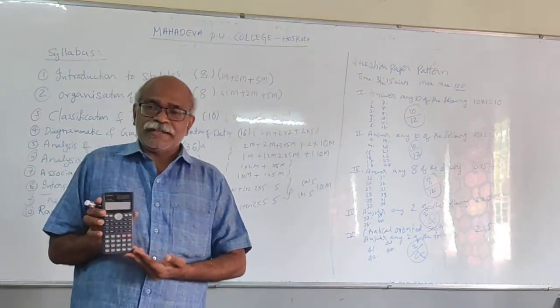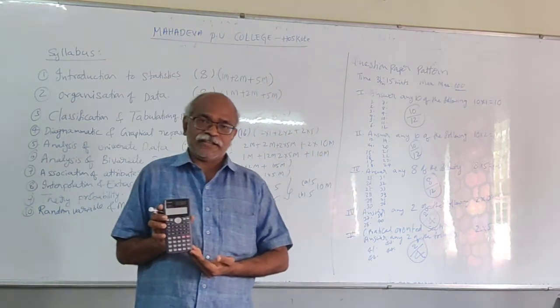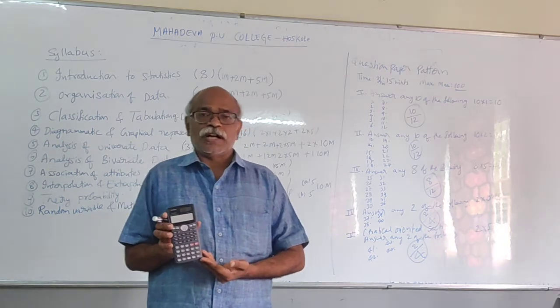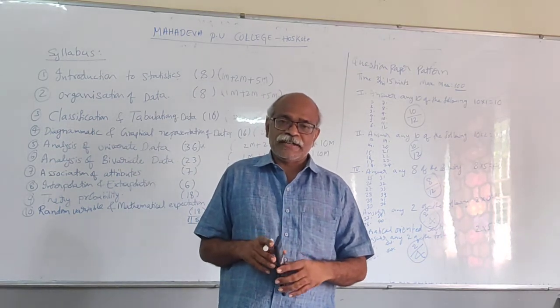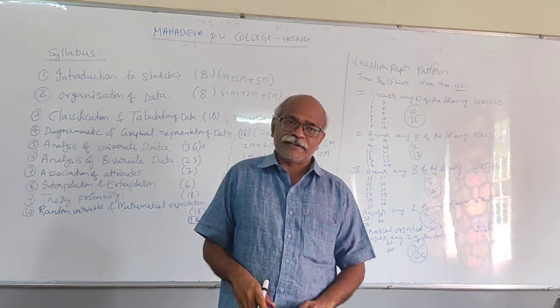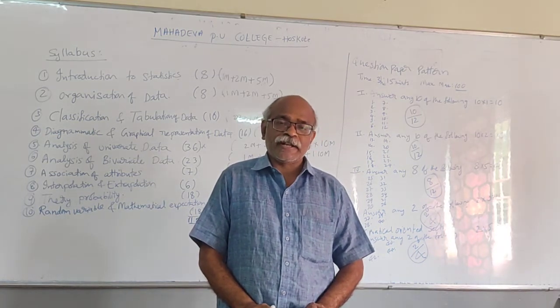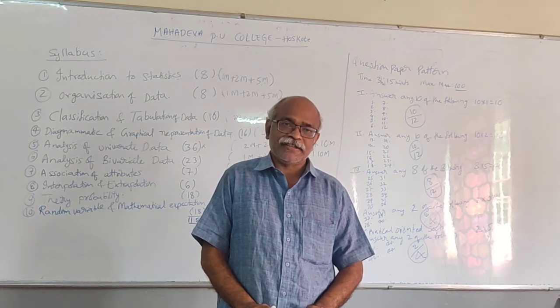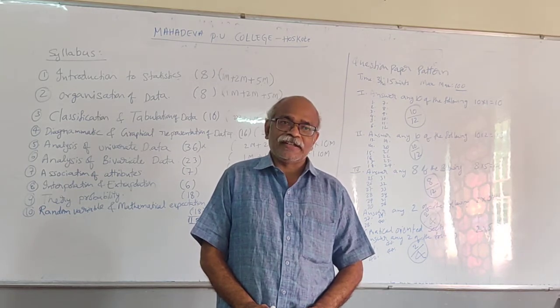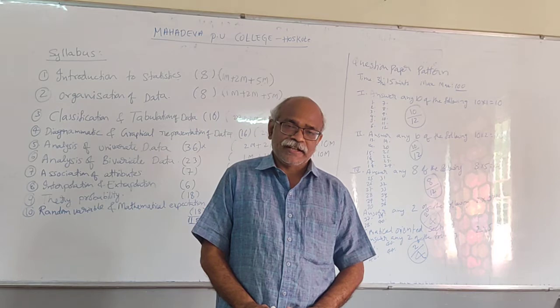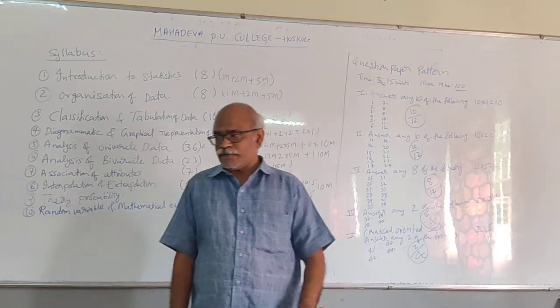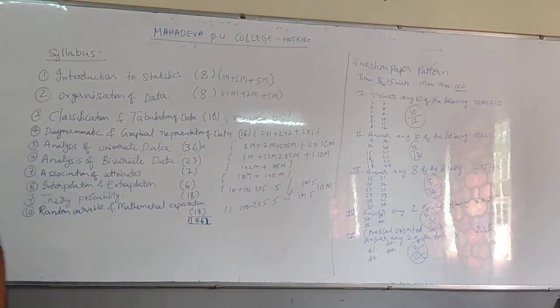You should be thorough with the interface of both the normal calculator and the scientific calculator. There you will lose your marks. The way you operate the normal calculator is different from the scientific calculator. I will show you an example.